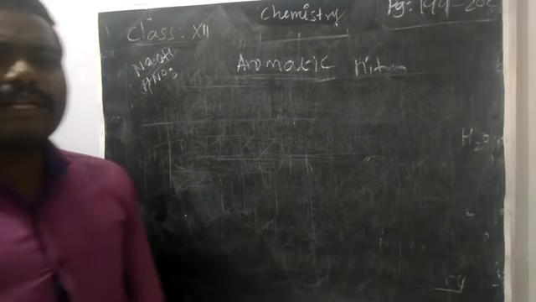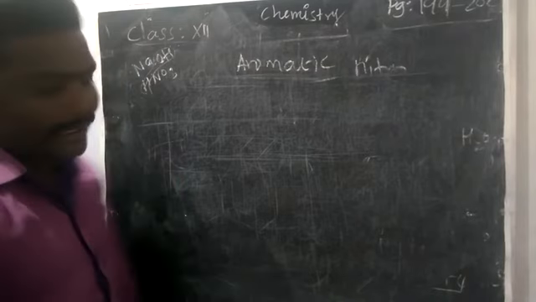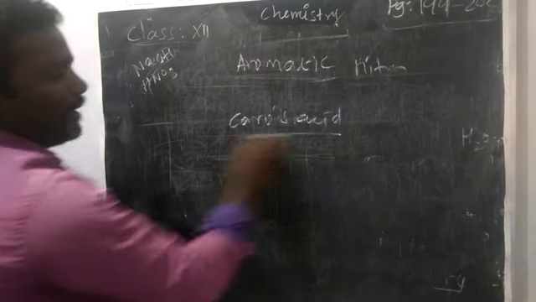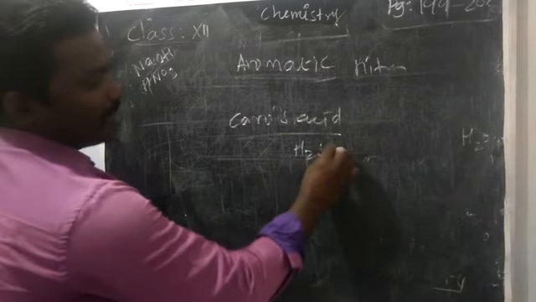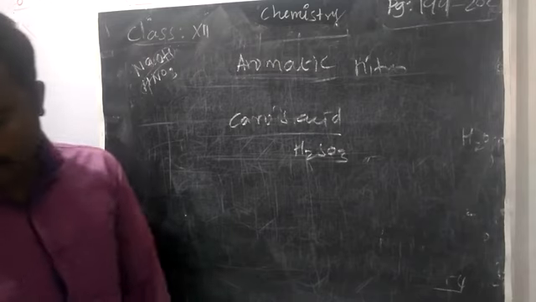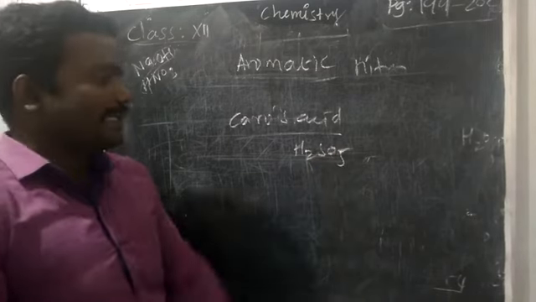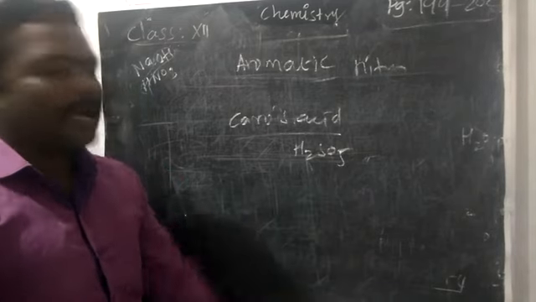Here we are going to use different types of catalyst. The first one is Caro's acid. So what is Caro's acid? If you take H2SO3, if you take H2SO4, that is sulfuric acid. H2SO5 is Caro's acid.